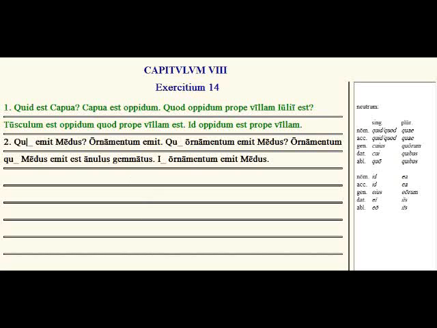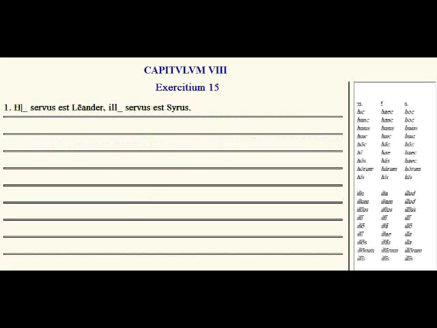Okay, and then a quick overview of 15, because we don't have much time. We have hic, haec, hoc, this, and then we have ille, illa, illud, that. So this slave is Leander, that slave is Cyrus.